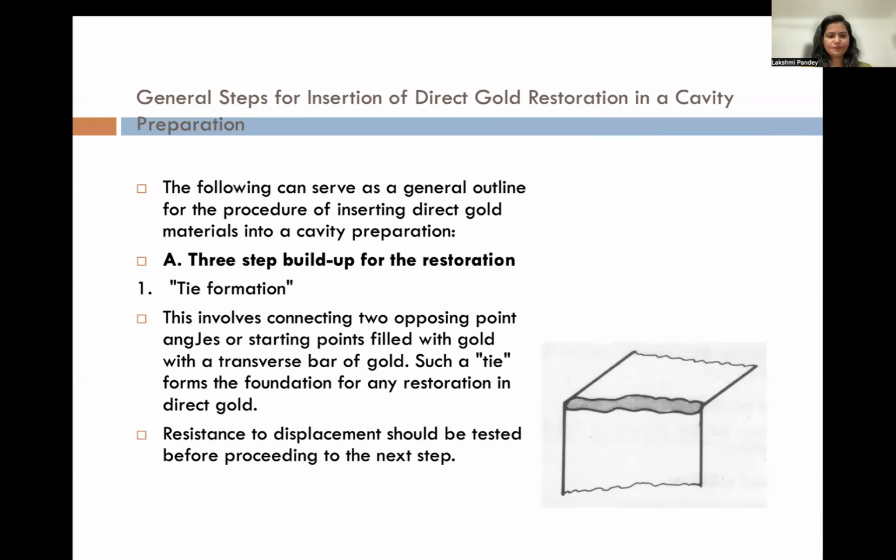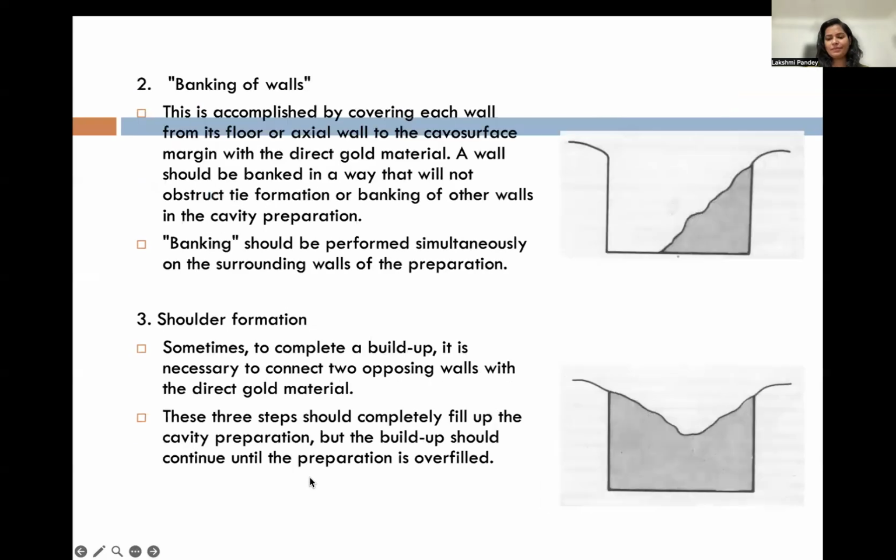So here, what do you mean by tie formation? I'll just explain to you. Whenever you're doing a restoration, this is how one layer is present in the floor and another on the axial wall. So whatever you do here makes the tie formation. This involves connecting two opposing point angles, a starting point filled with gold with a transverse bar of gold. Here, can you see this is the tie formation? The foundation for any restoration in direct filling gold. Whenever you do a class 2 restoration, this is exactly your axiopulpal line angle. Here, resistance to displacement should be tested before proceeding to the next step.